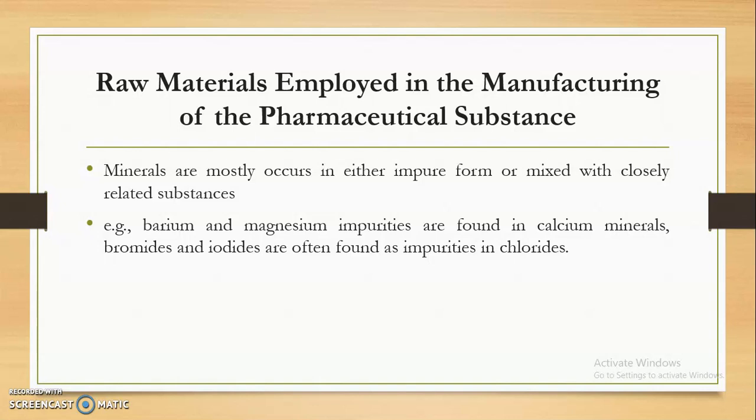Similarly, bromides and iodides are often associated with chlorides. So if we use chlorides like NaCl, then they definitely contain bromides or iodides as impurities.